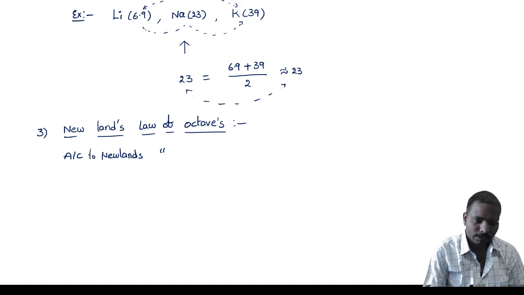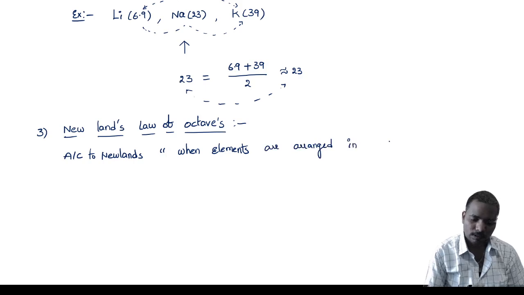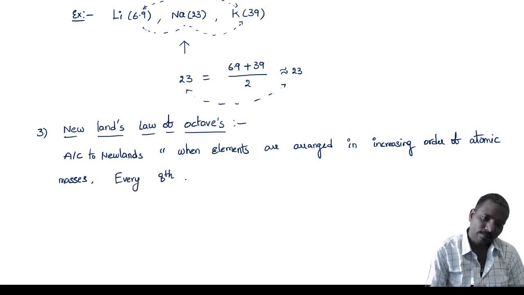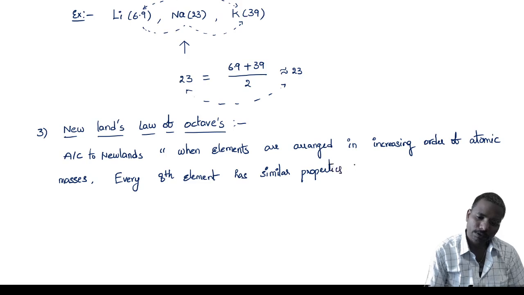According to Newlands, when elements are arranged in increasing order of atomic masses, then every eighth element has similar properties to the first,